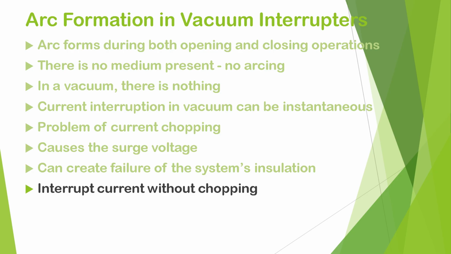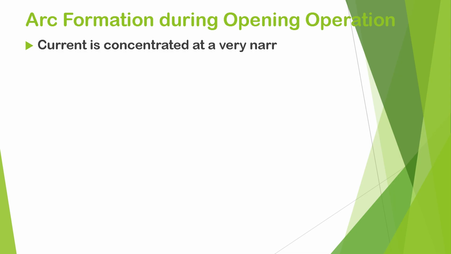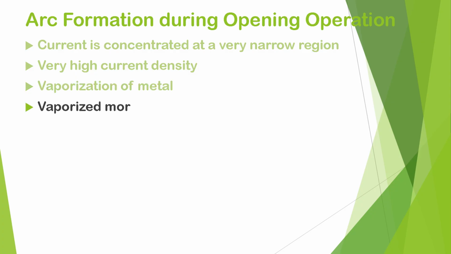In vacuum also, the arcs are formed, but in a different way. It is called a typical vacuum arc. Now come to the arc formation during the opening operation. Actually, when the contacts open in a vacuum interrupter, the current is concentrated at a very narrow region. So, there will be very high current density, and that current density will cause the vaporization of metal from the surface of the conductor because it is a vacuum. So naturally, the metal can get vaporized more easily than at atmospheric pressure.